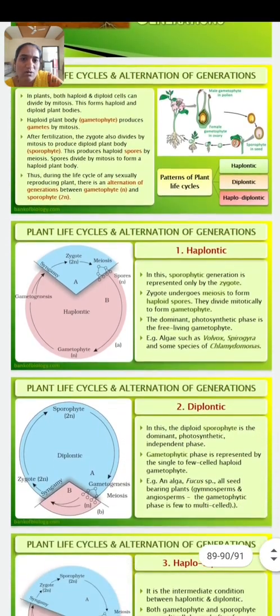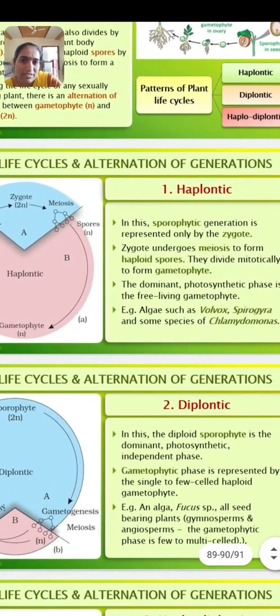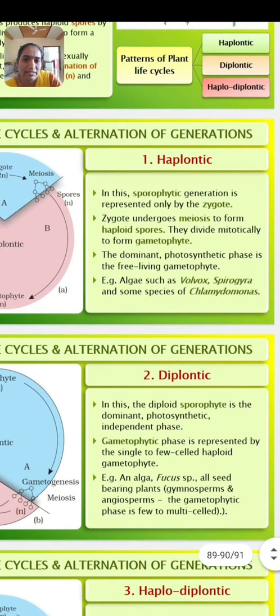How is it followed? Look at here. In the haplontic phase, means in the haploid phase, the sporophytic generation is represented only by the zygote. Zygote undergoes meiosis to form haploid spores. They divide mitotically to form the gametophyte, the dominant photosynthetic phase, the free living gametophyte.